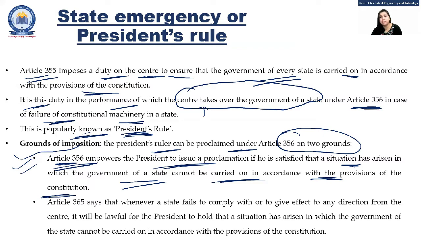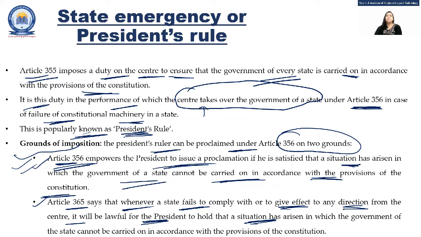After that, he will proclaim this. Okay, so he will take over the control and he will try to run the state in his own way. Second is Article 365, where it states that whenever a state fails to comply with or to give effect to any direction from the center, then it will be lawful for the president to hold the situation where another things cannot be carried out, and he will just try to carry the things in accordance with the constitution. Means both the articles are saying the same thing.